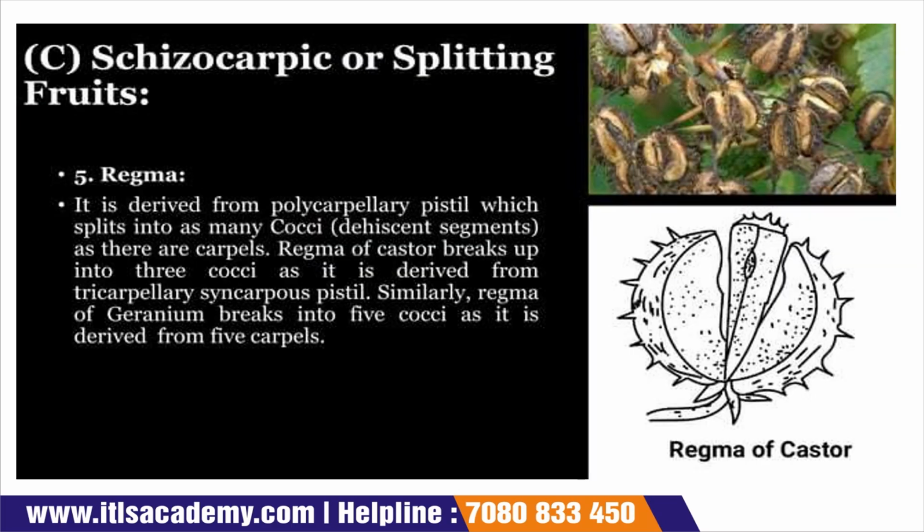Regma. It is derived from a polycarpellary pistil which is split into many cocci. They are split into as many cocci as there are carpels. Regma of castor breaks up into 3 cocci as it is derived from a tricarpellary syncarpous pistil. Similarly, regma of geranium breaks into 5 cocci.